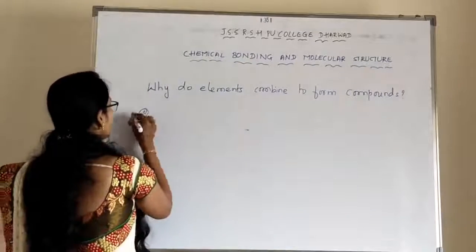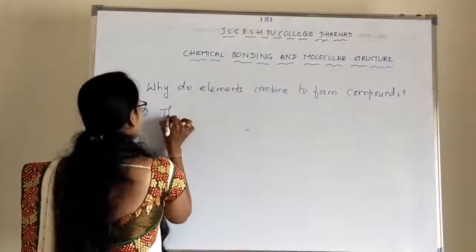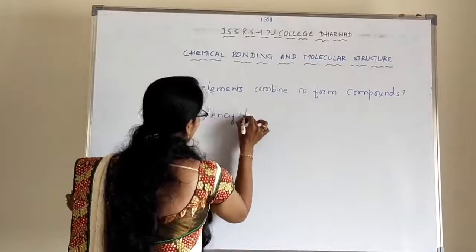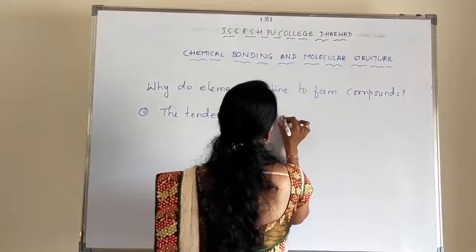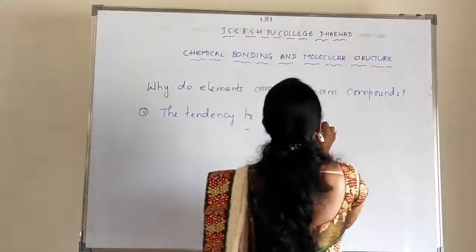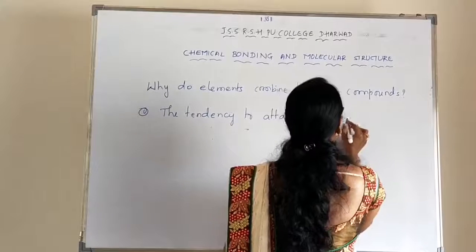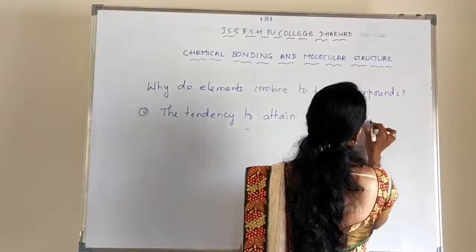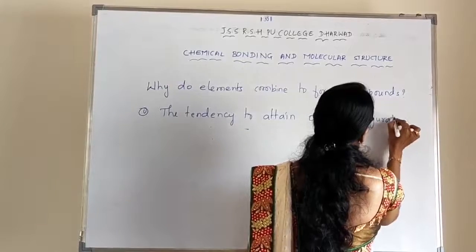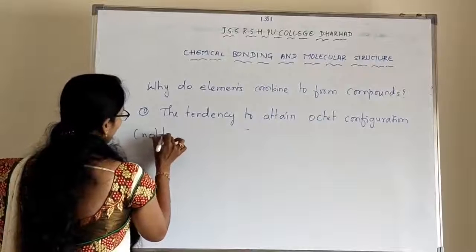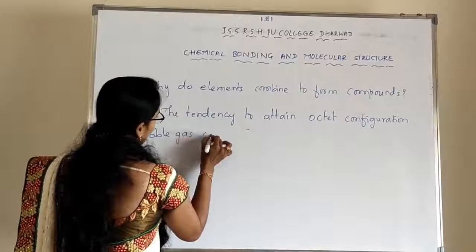First one, the tendency to attain octet configuration, also known as noble gas configuration.